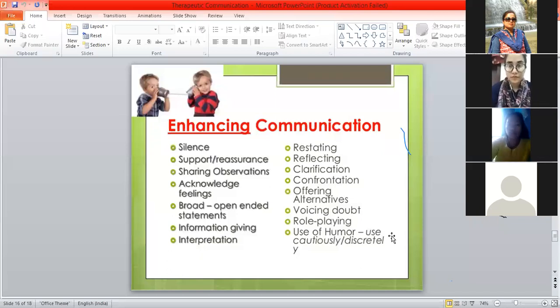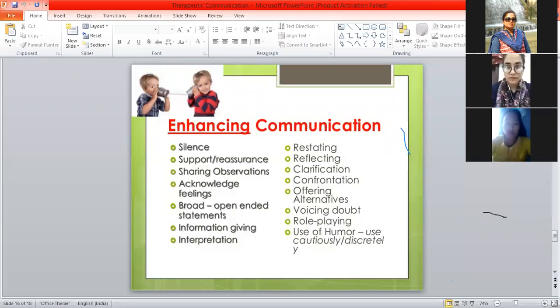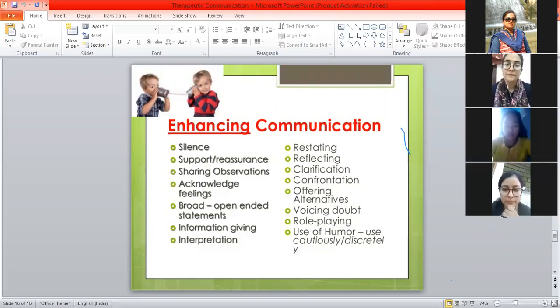We should not hurt anybody's mind. All these are part of therapeutic communication while developing good trust, rapport, and mutual understanding towards the patient.